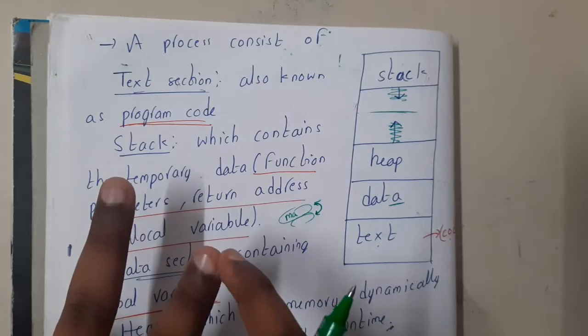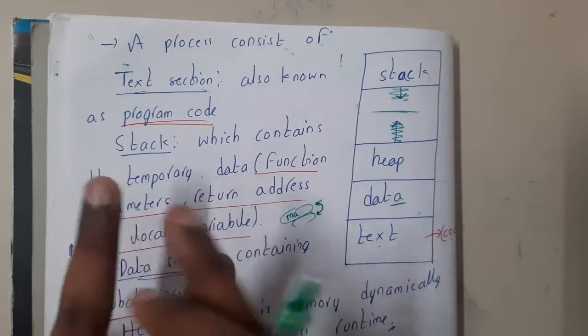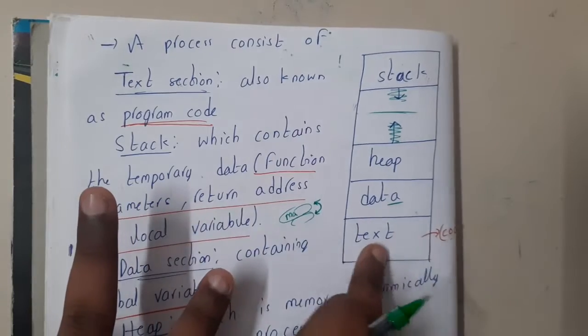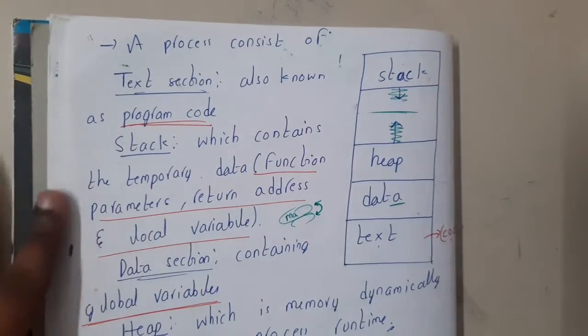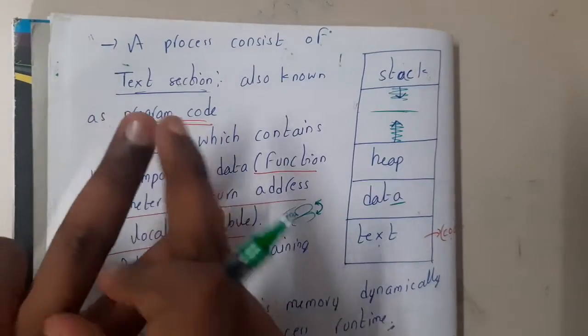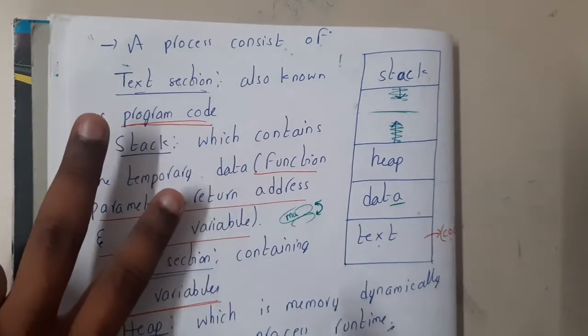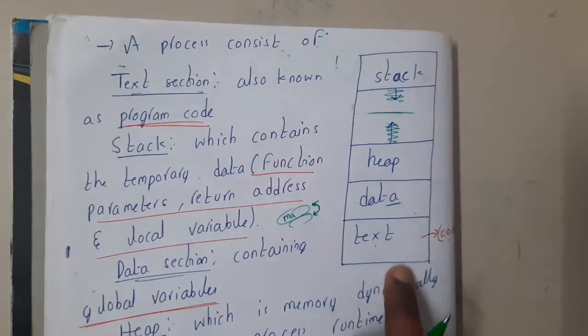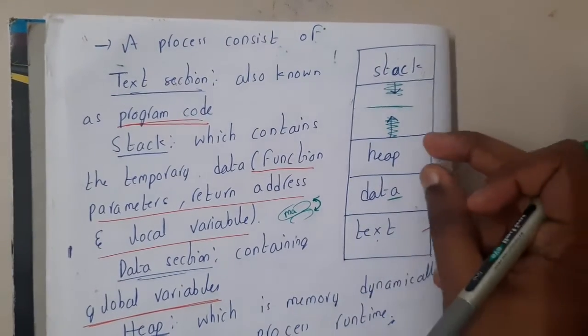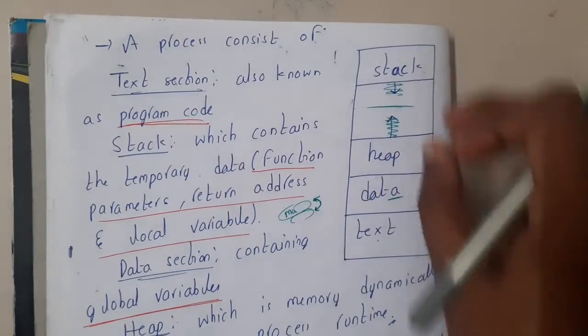So at that time, what is the thing with respect to these 2? They have the same text as well as data, because they are the same company or same browser. I am using the Chrome browser for both of them, or the Brave browser for both of them. So both of them are going to have the same code, or the same text and data, but they could have potentially different heap and stack, right?